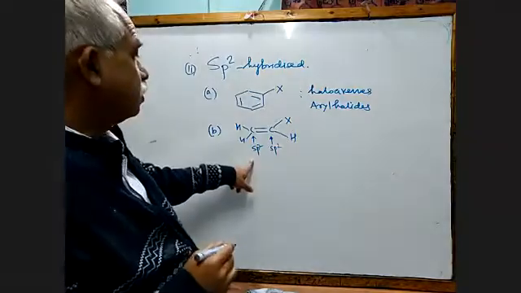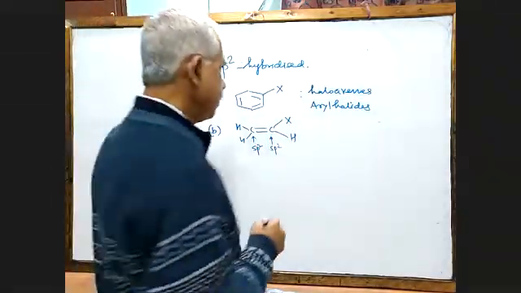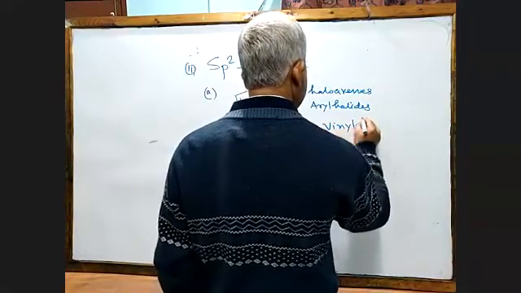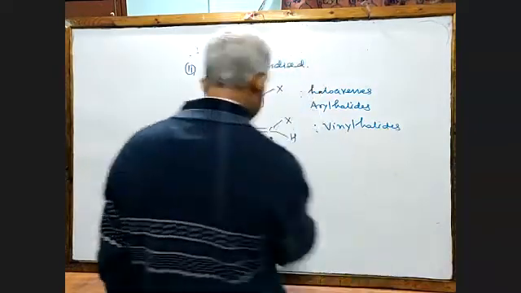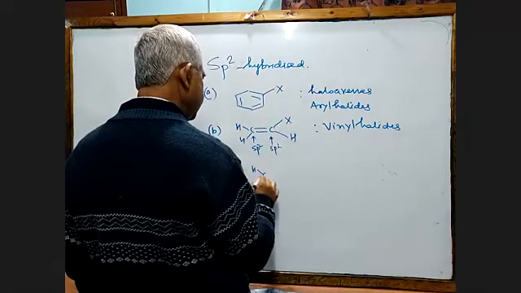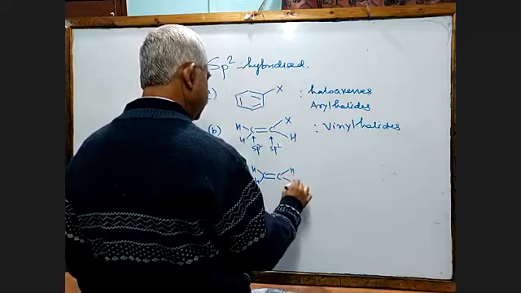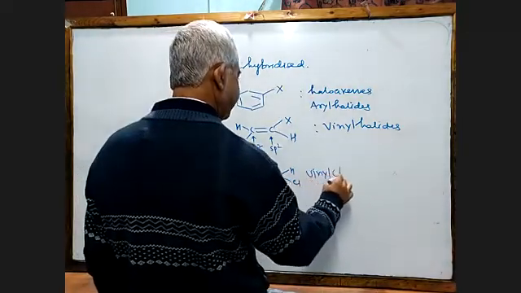I told you just now, these two carbons are called vinyl carbon. So these are called vinyl halide. One very famous example of this is vinyl chloride.